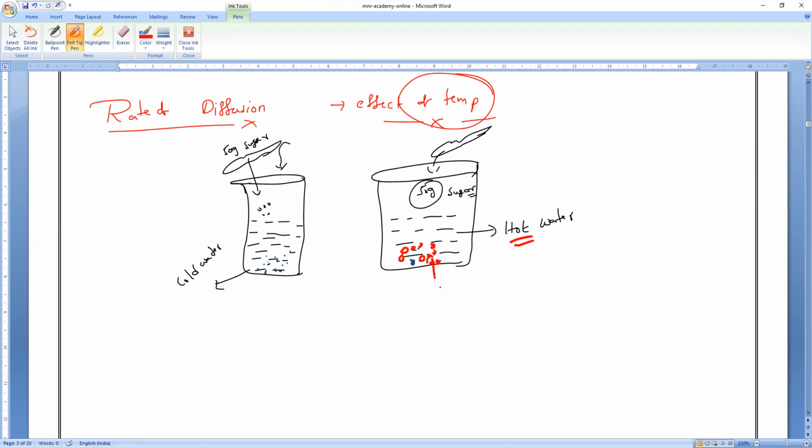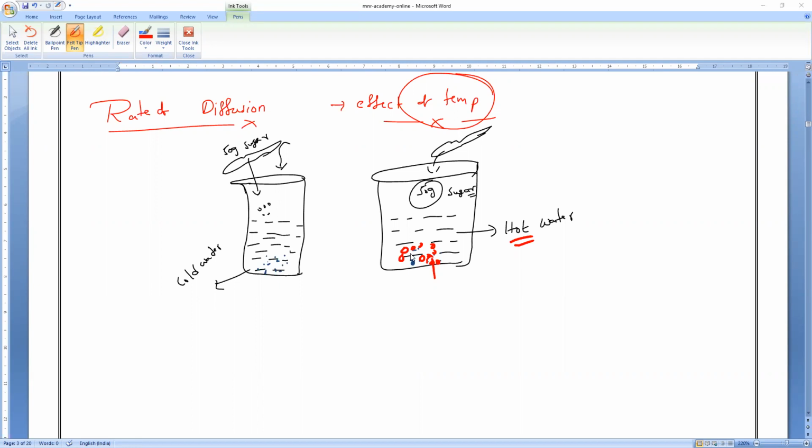So that is what you can see. No, it's not kinetic energy, it is because of temperature. If you are trying to dissolve sugar in normal water, it is very, very difficult to dissolve. But if you put the same sugar in coffee or tea, you can see in the preparation of coffee or tea, it will be dissolved very fast.